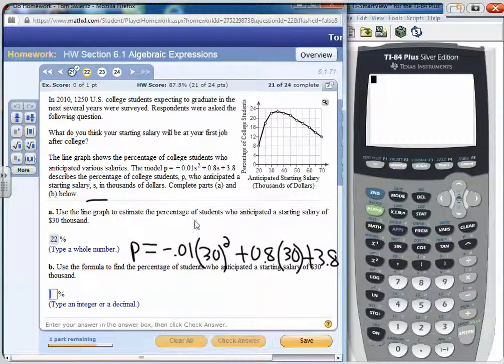We'll put that into the formula using our calculator and see what we get.